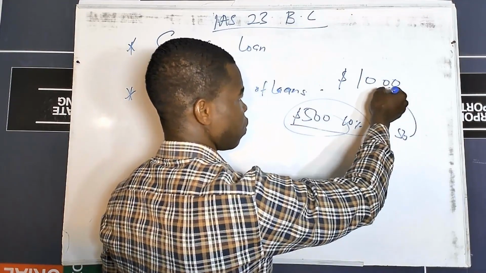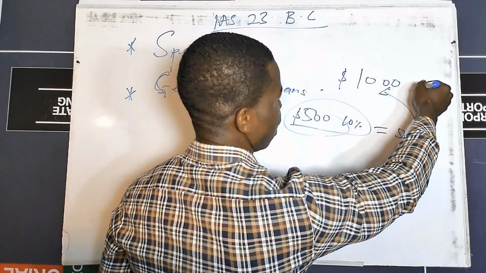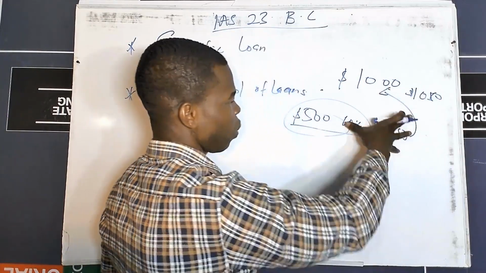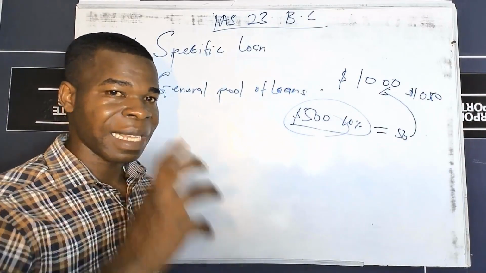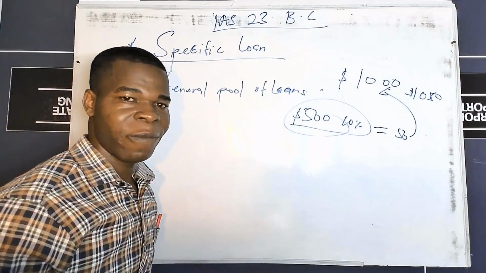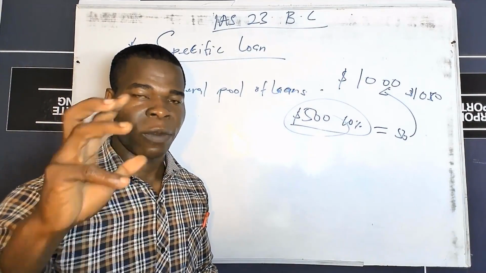We have to add it to this cost because it's supposed to be captured, and it's going to give us $1,050. What I have just done here is an example of a loan taken specifically for a particular project or for a particular asset.